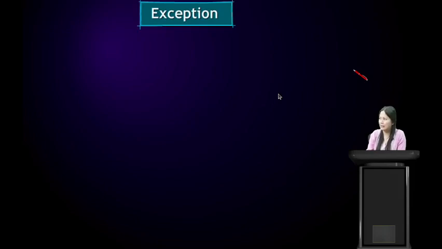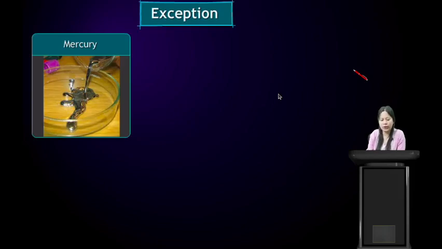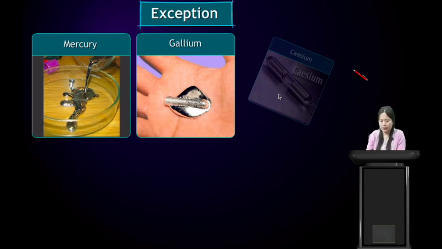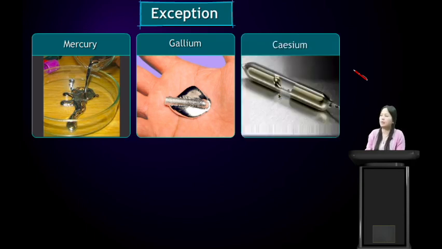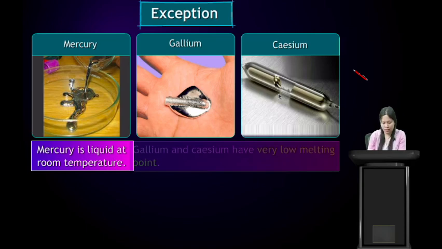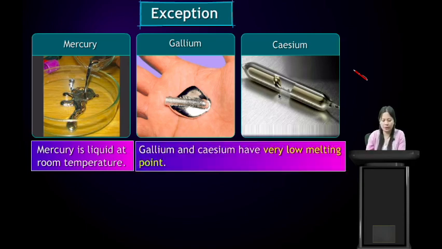Exception: mercury, gallium, and cesium. These three are also metals, but they are liquid at room temperature. Mercury is liquid at room temperature, and gallium and cesium have very low melting points. So except for mercury, gallium, and cesium, the other metals are solid at room temperature.